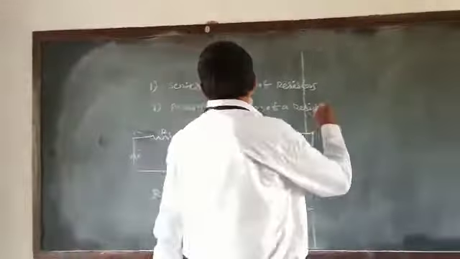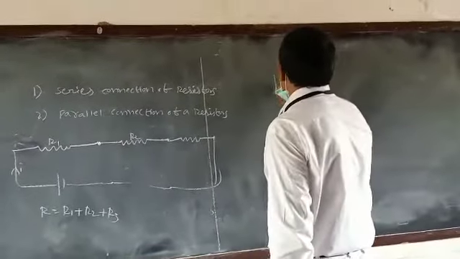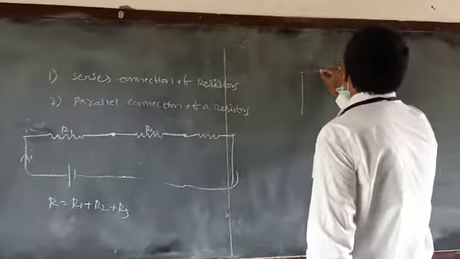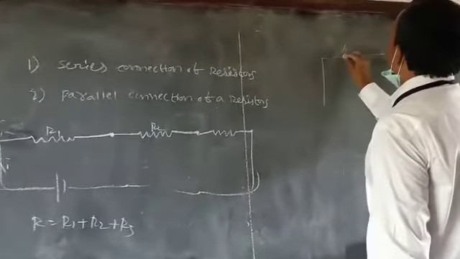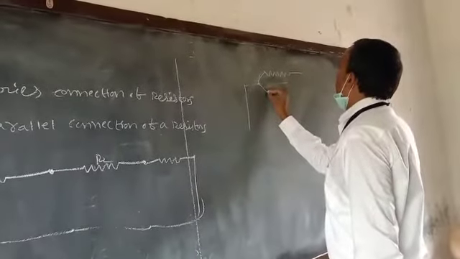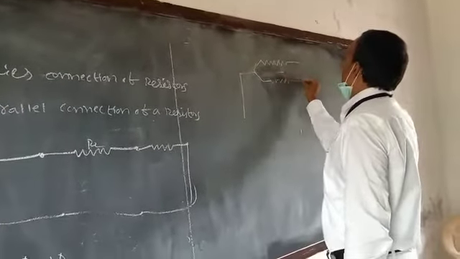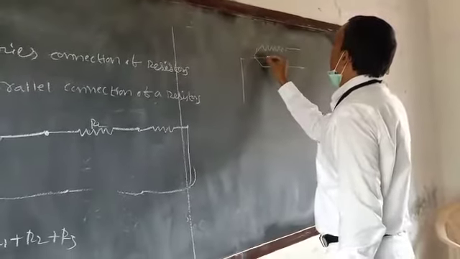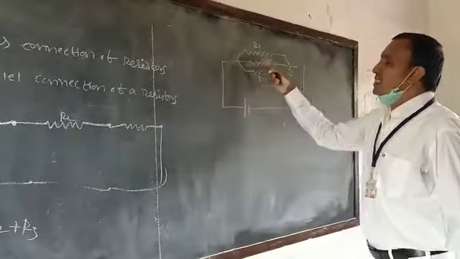And also the parallel connection of the resistors.